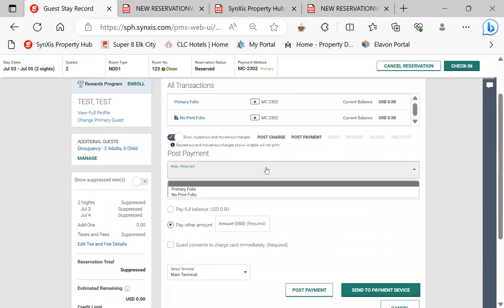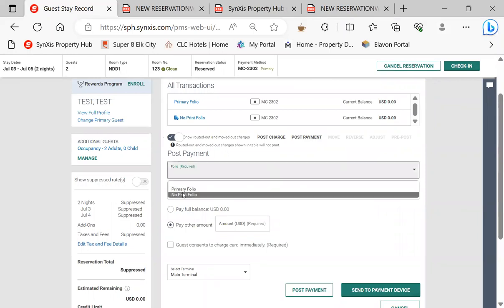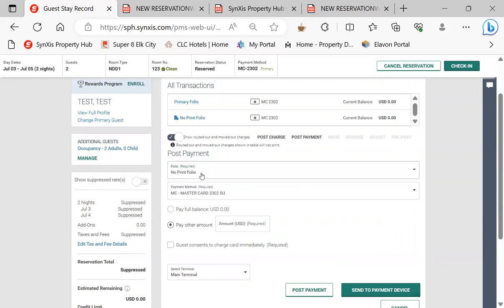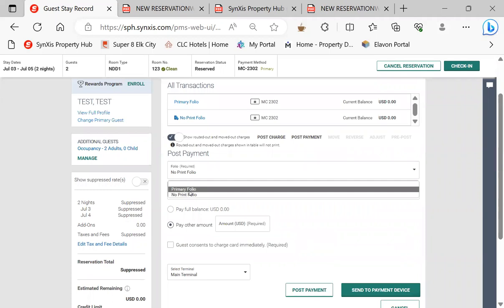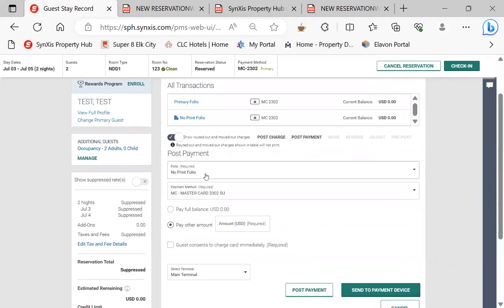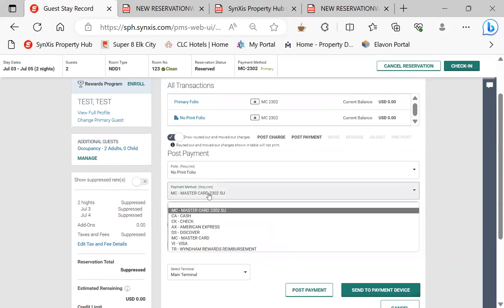Anytime we're checking in a guest with a single use card, it always goes to the no print folio. This will make an error in the morning where we can't check the guest out. This is a very important step. It goes on primary if it's the guest card, no print folio if you're posting a payment to a single use card. When we're using a single use card, see this SU out here? MasterCard 2302 SU, single use.